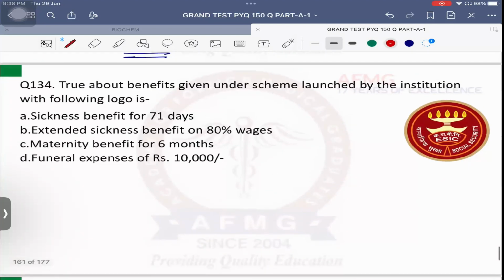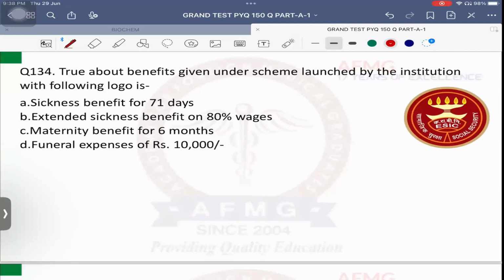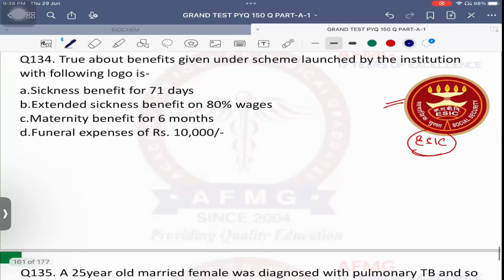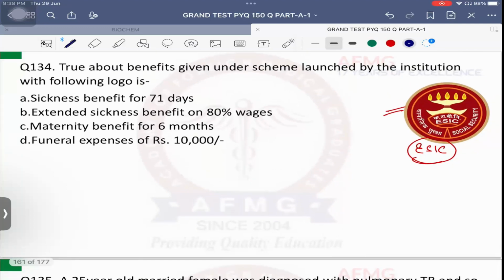Okay. Question number 134. True about benefits given under the scheme launched by the institution with the following logo. Which logo is it? ESIC, Employees' State Insurance Corporation. Usually under this, sickness benefit is given. For how many days? 91 days.